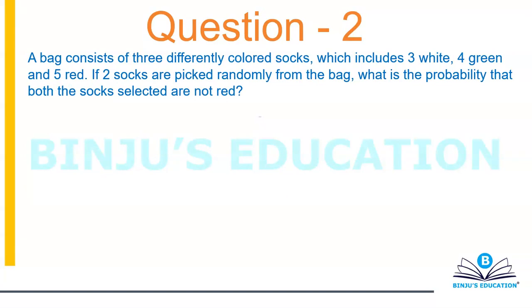So pause the video and try this one. Alright. So this one is an interesting question. Let's try and understand. A bag consists of 3 differently colored socks, which includes 3 white, 4 green, and 5 red. If 2 socks are picked randomly from the bag, what is the probability that both the socks selected are not red? Now this is a very important statement. Both the socks selected are not red.